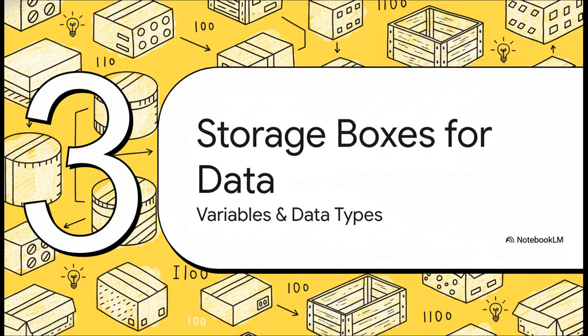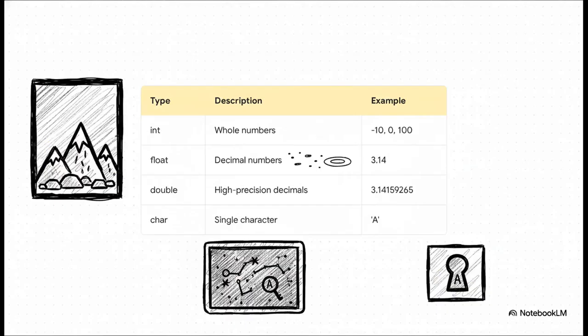Okay, so we know how to name things, but where do we actually put our information? Well, we use things called variables, and you can honestly just think of them as perfectly labeled storage boxes sitting in the computer's memory. And here's the key. Not all boxes are the same. Each box is specially designed to hold a specific type of data. An int box, that's for whole numbers. A float box is for numbers with decimal points. A double is for super-duper precise decimal numbers, and a char box holds just one single character. Picking the right box for the job is a huge part of writing good code.